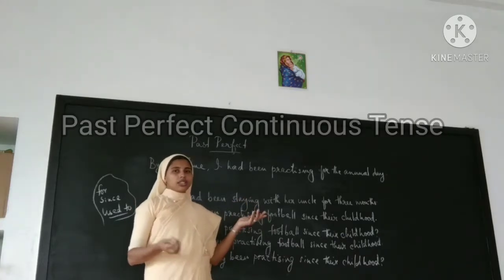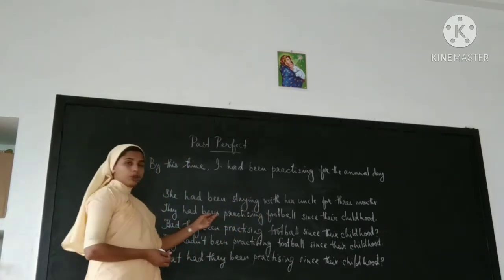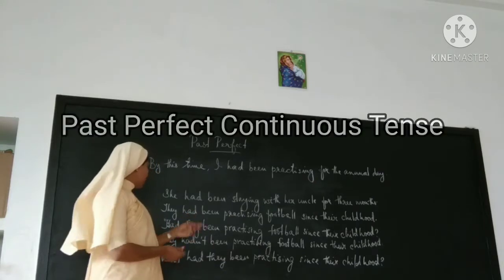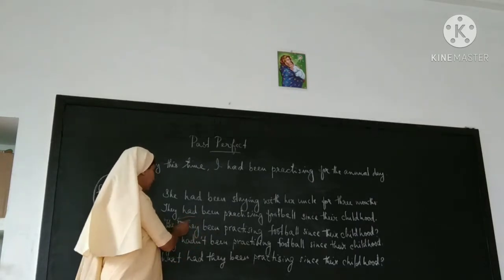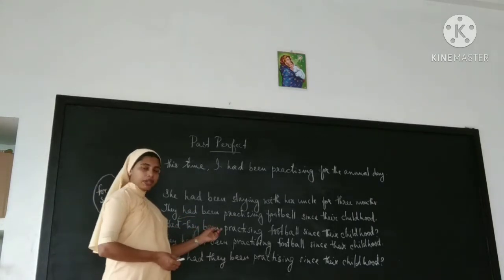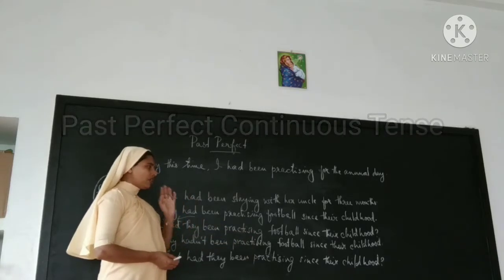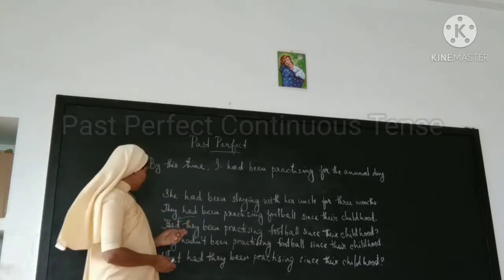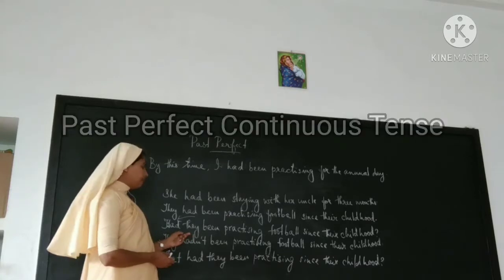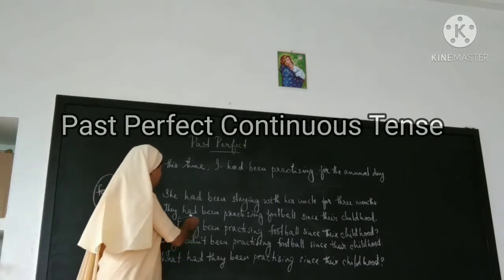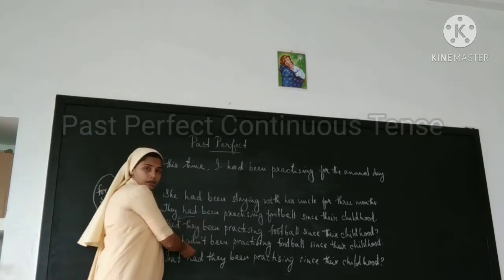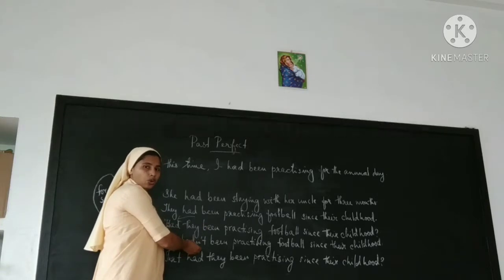Otherwise, adverb, adjective, etc. Okay, and how to make it into a yes or no question? Place had first. Had they been practicing football since their childhood? And if you want to make it negative, what must you do? You only have to add not.